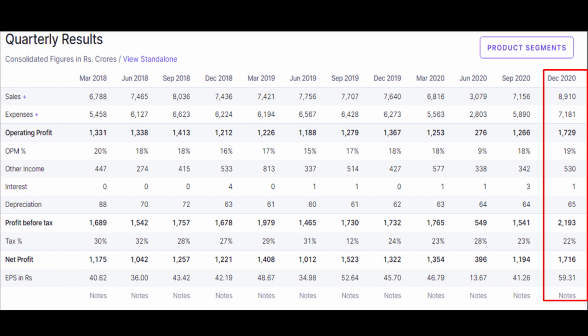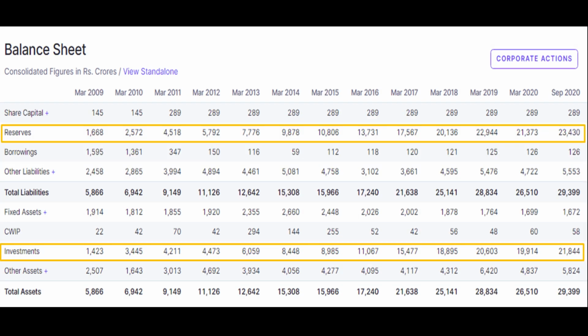Next, let us discuss the balance sheet. In the balance sheet, the reserves have been continuously increasing for the last 10 years. With respect to borrowings and debt, the company has decreased its debt compared to 2009. Now they have a debt of 126 crores, which is negligible compared to its profit. Next, the investment is also increasing over several years, and the investment they are making is giving good returns. So the company's balance sheet looks good.